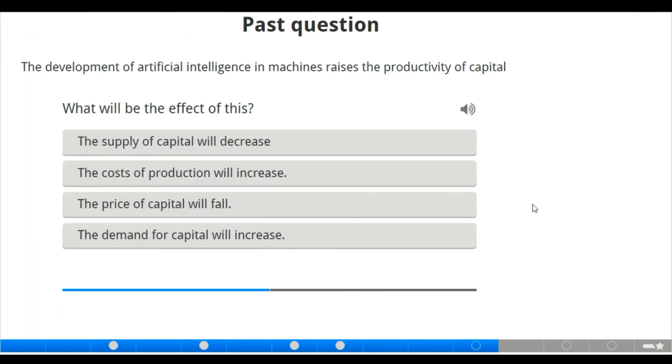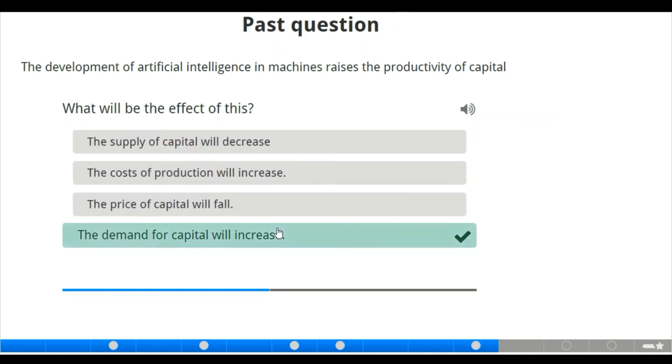Moving to the next slide, we also have the first question here. The development of artificial intelligence in machines raises the productivity of capital. What should be the effect of this? Now let us check the options. The supply of capital will decrease, the cost of production will increase, the price of capital will fall, the demand for capital will increase. What should be the effect if the development of artificial intelligence machines raises the productivity of capital? Of course, demand for capital will increase.